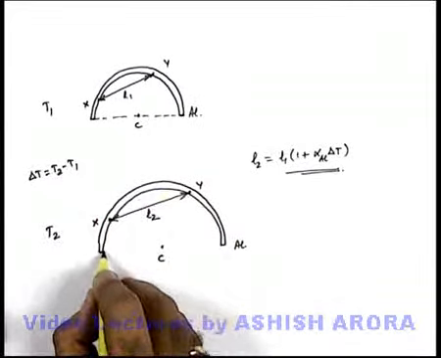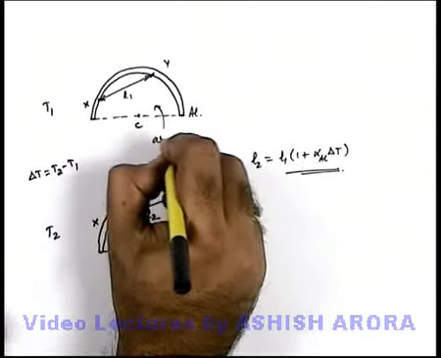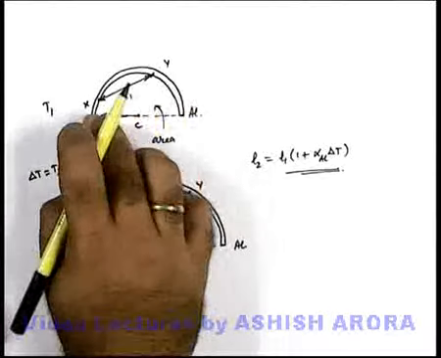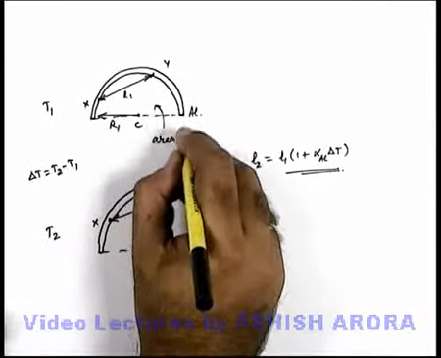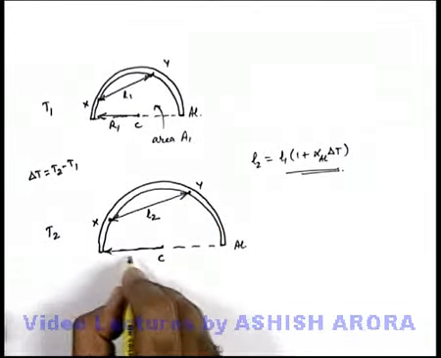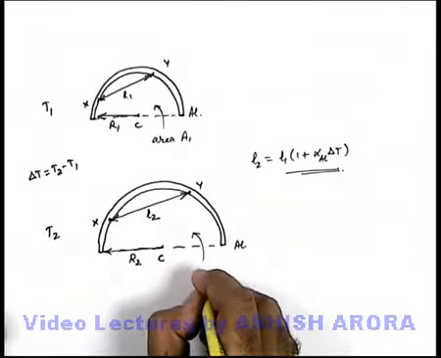Similarly, the expression is valid for superficial expansion also. If we join the two ends of the half ring and talk about this area, if the radius is R1, then its area will be pi R1 square by 2. If this area is A1, and after expansion its radius is R2, then this area changes to A2.